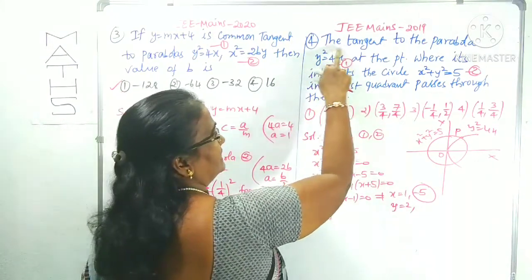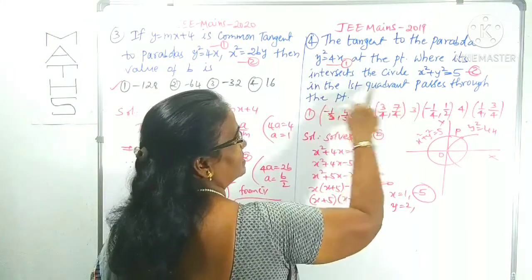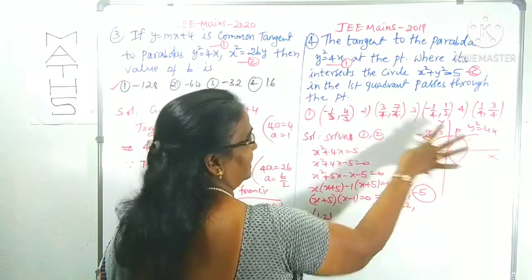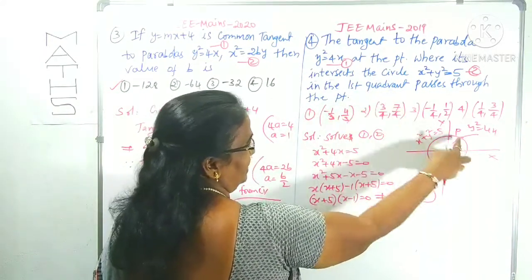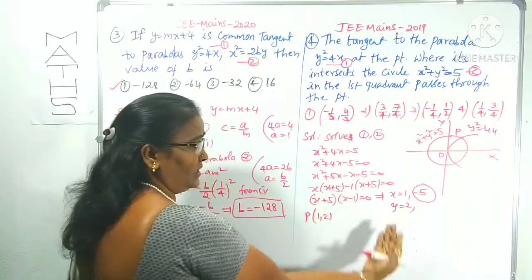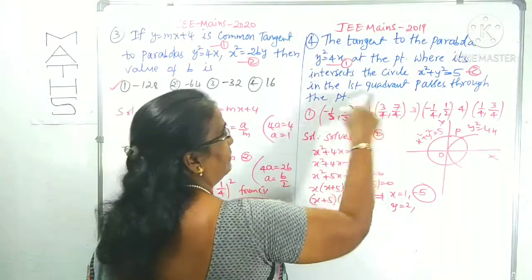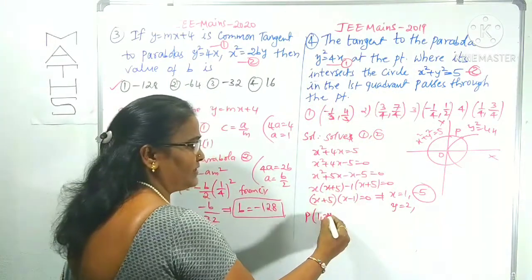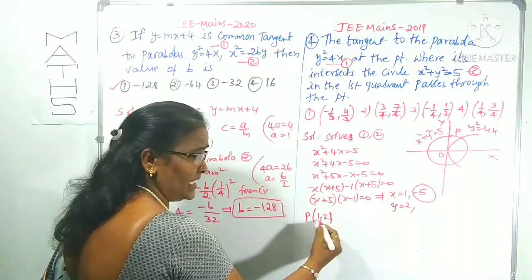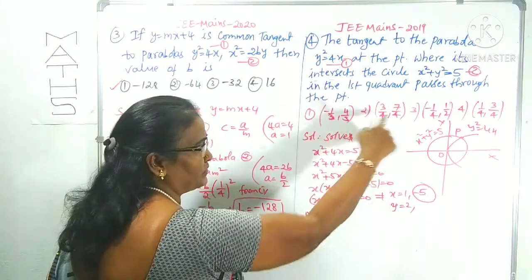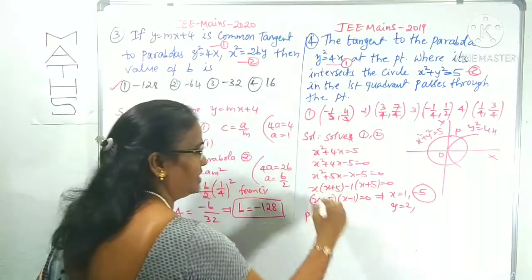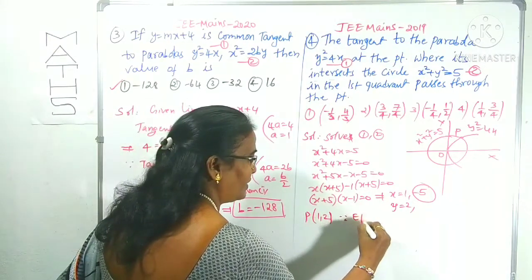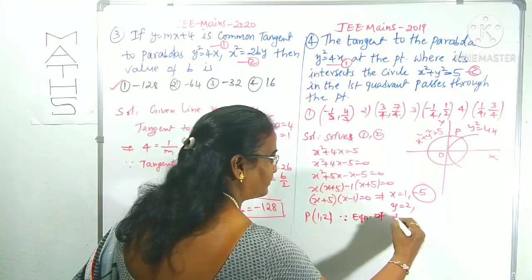Now what is asked? The tangent to the parabola at the point P in the first quadrant, already mentioned that it is in the first quadrant only, that is 1, 2, passes through which point? What can we find out? The equation of the tangent at this point, then check the options for verification. Since we need the equation of the tangent, you know well what the equation of tangent is.